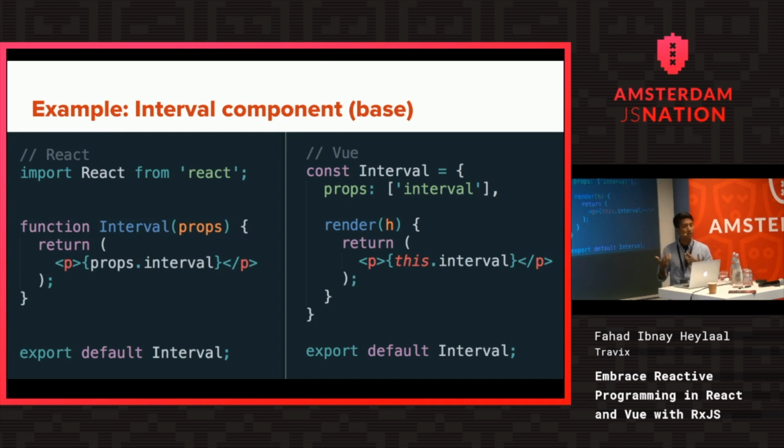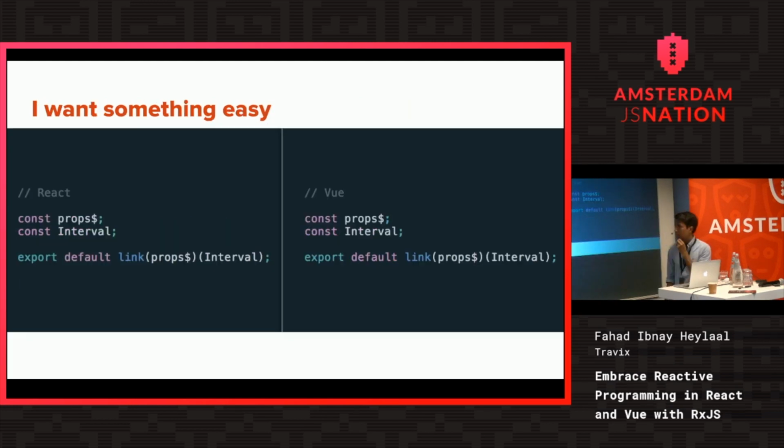So imagine this is your module. You already have your prop stream defined. You already have your stateless component. And I expect that there is some sort of a magic higher order component that I can just call to link both the stream and the component together. And I want to be done. I don't want to know anything more. So that's something that would make it ideal for me. It would make me want to use RxJS because then I don't have to write too much code.